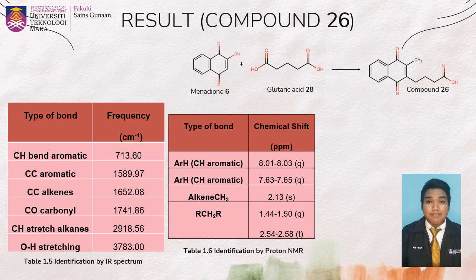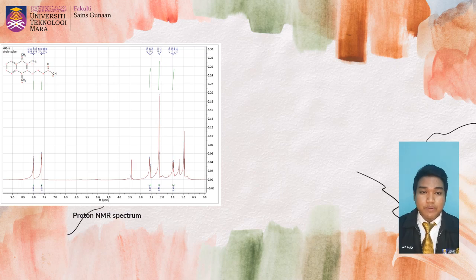713.60 per cm. The presence of aromatic C=C and alkene C=C is at 1589.97 and 1652.08 per cm respectively. The OH stretching at peak 3783 per cm shows the presence of the OH functional group in the product, and the other 2 peaks are the C=O carbonyl and alkene CH. All these peaks in both spectra show that the formation of compound 36 was successfully done in this synthesis. So here is the proof of the spectrum for compound 36.